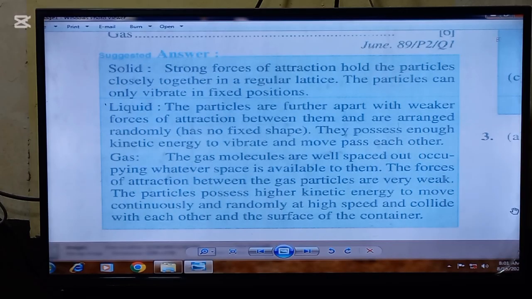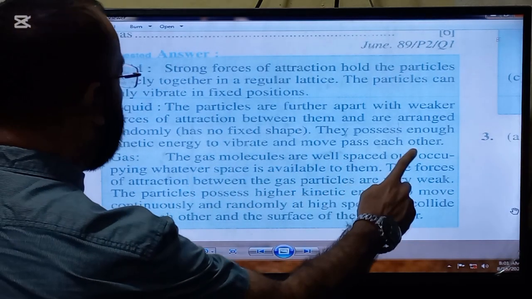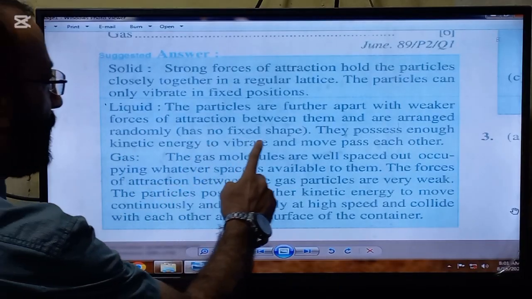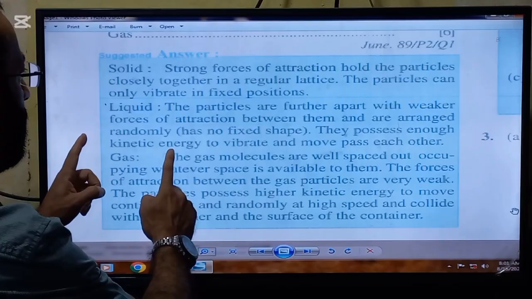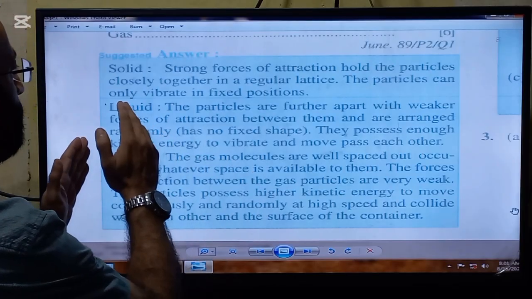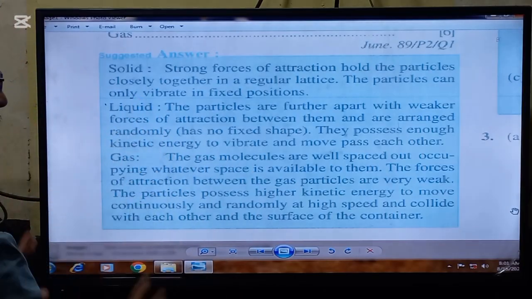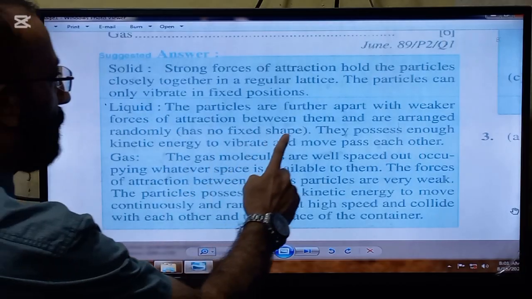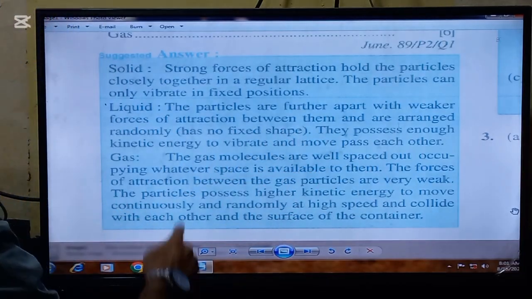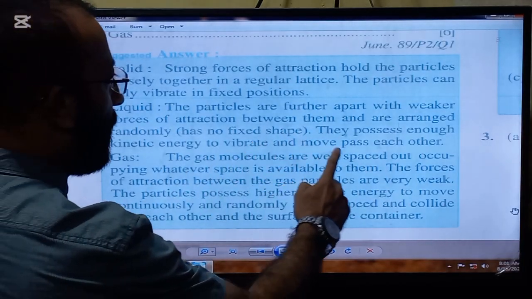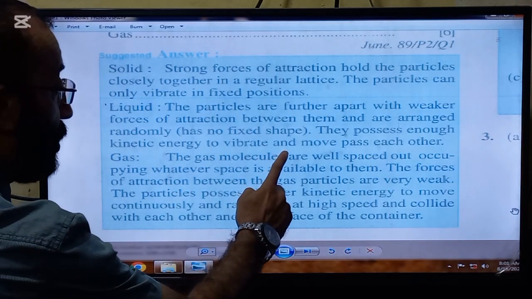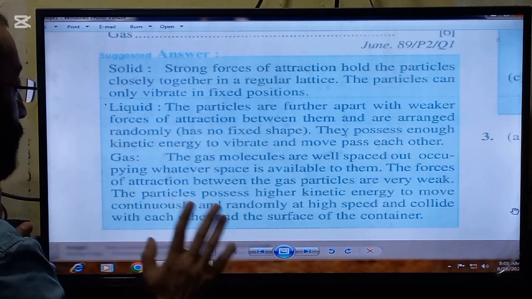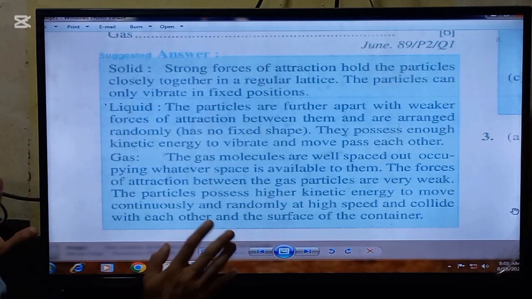Okay, now we are going to read the liquid. The particles are further apart with weaker forces of attraction between them. So the spaces between the atoms of the liquid are greater than the spaces between the atoms of the solids. The particles are arranged randomly and have no fixed shape. So the shape of the liquid is not fixed.